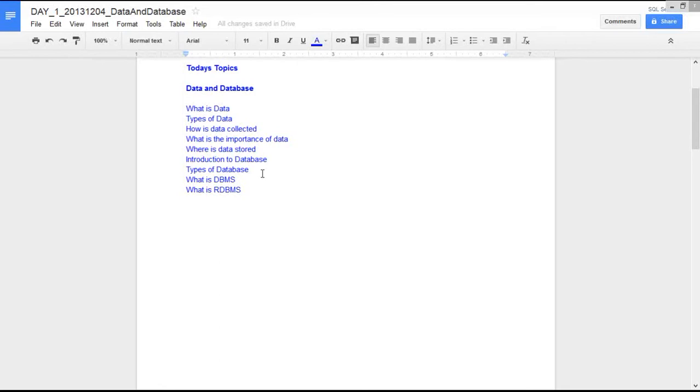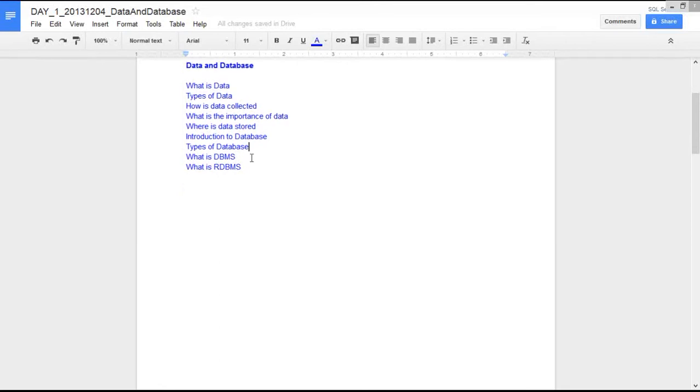So we have various kinds of databases, but the basic concepts of the database will remain the same across the board. Whatever database you take, the basic concepts will remain the same. If you know how to work on one database, it's not a big deal to work with other databases. So that's all about the basics of databases.